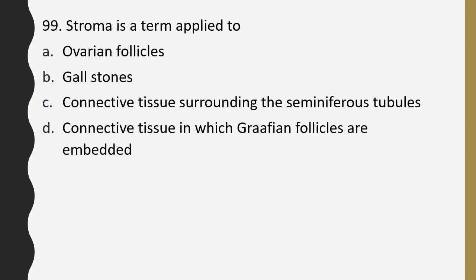Question number 99. Stroma is a term applied to ovarian follicles, gallstones, connective tissue surrounding seminiferous tubules, connective tissue in which the Graafian follicles are embedded. Stroma is a term applied to... The correct answer is option D. It refers to the connective tissue in which the Graafian follicles are embedded.